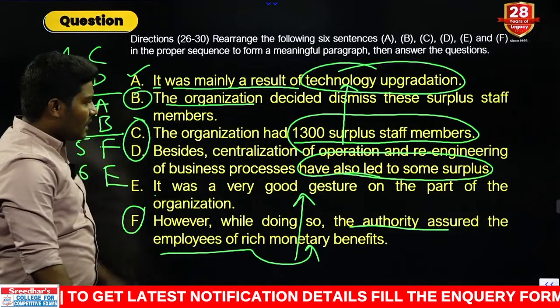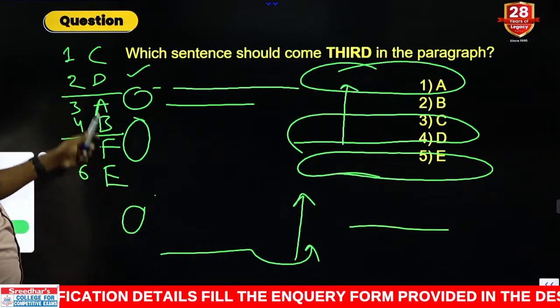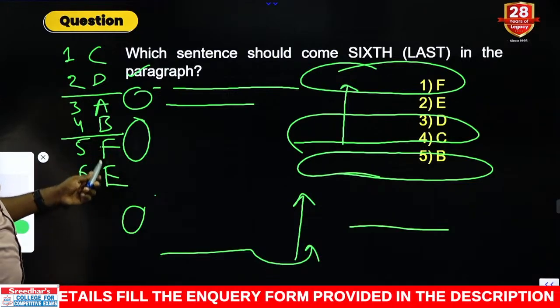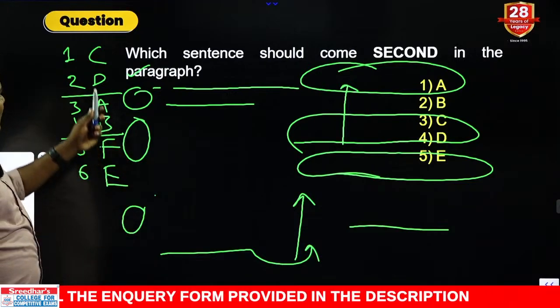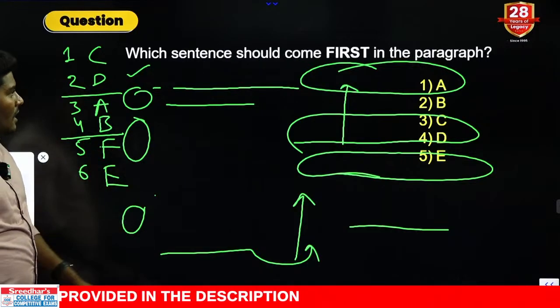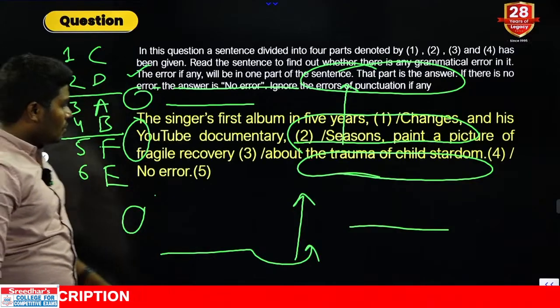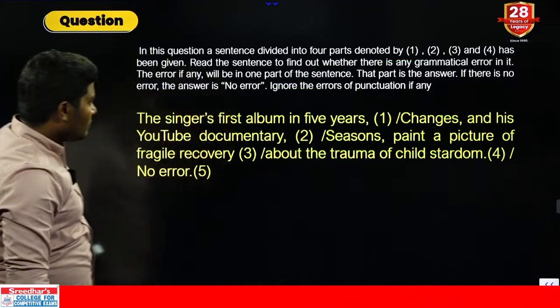Correct your logic. That comes with question number 6 here. What should be the third one? Third one is A. Next, sixth one is E. Next one, second one is D. Next, fourth one is B. Next one, first one is C. Okay. Right. So let us go to question number 11.